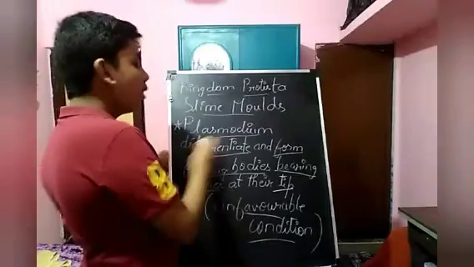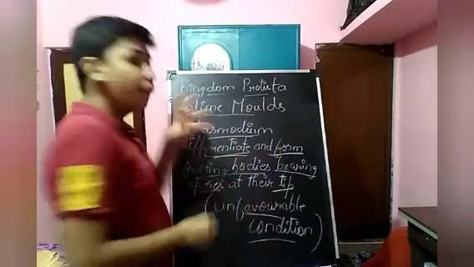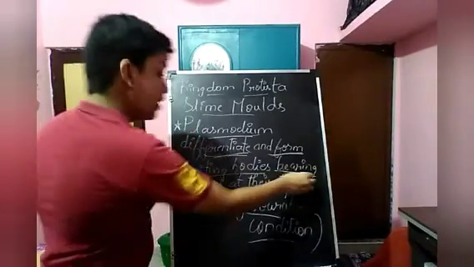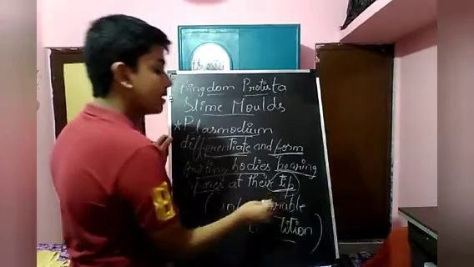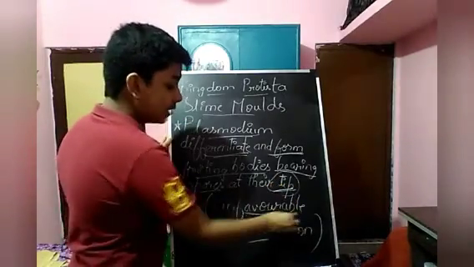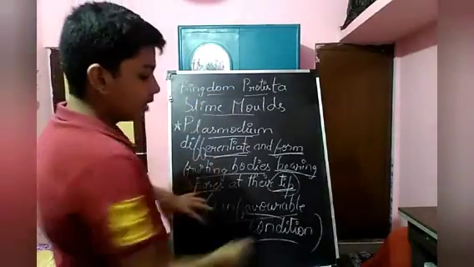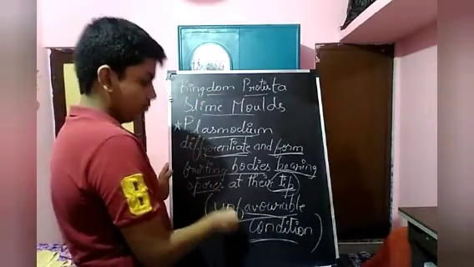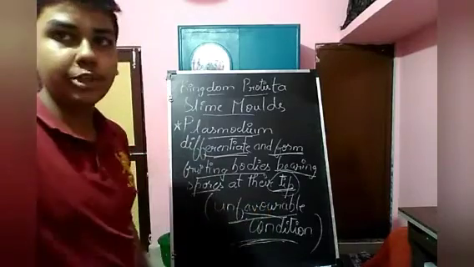The next point is the plasmodium differentiates and forms fruiting bodies bearing spores at their tips. The spores will be present at their tips. This happens under unfavorable conditions.